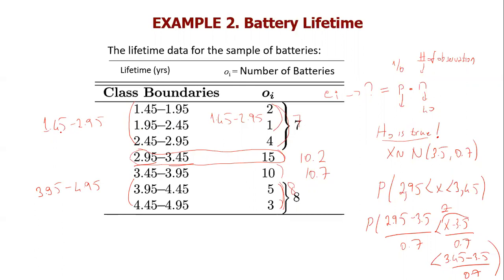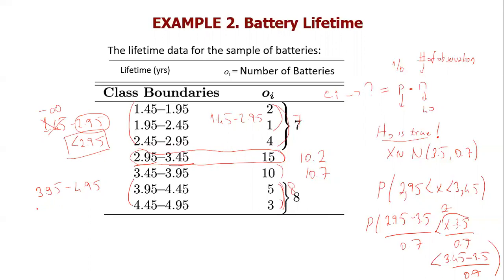Why? What I will do is, just think of this: what if I remove this left part and write minus infinity to here, and say my first bucket is the batteries whose lifetime is smaller than 2.95. In fact, the bucket is between minus infinity and 2.95. So this bucket is the lifetime which is smaller than 2.95. This is my bucket.